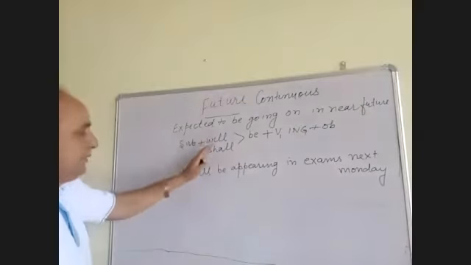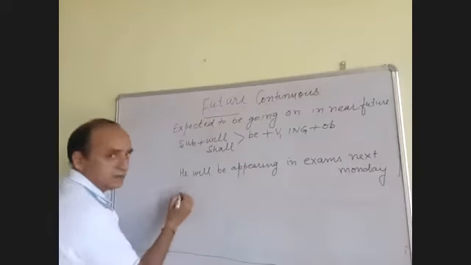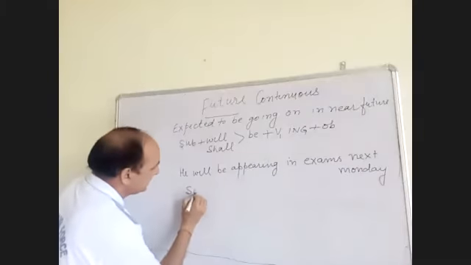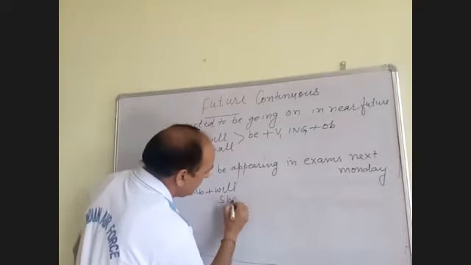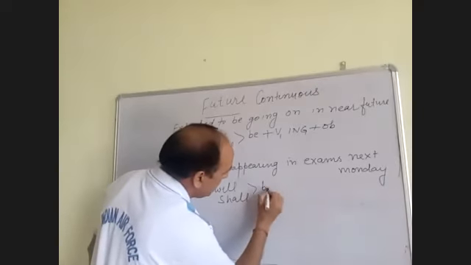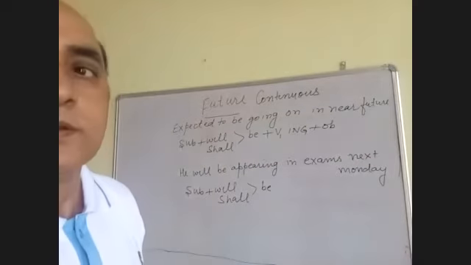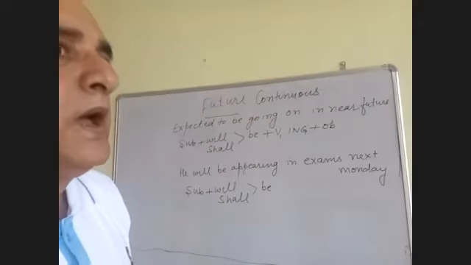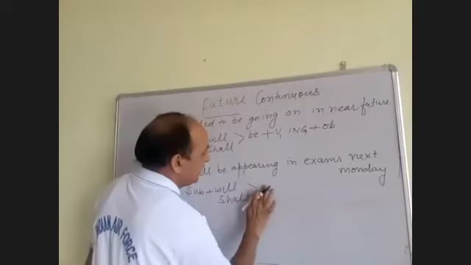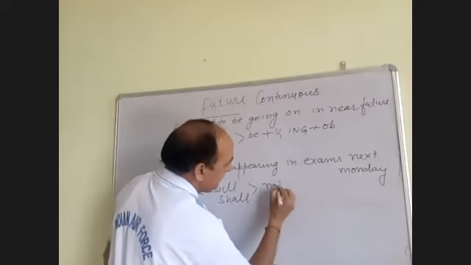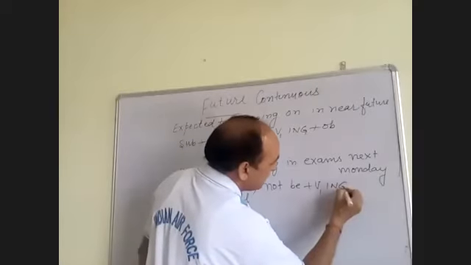Again, if you want to change the sentence into negative: subject, will or shall not be, first form plus ing, and object. Sound is clear?